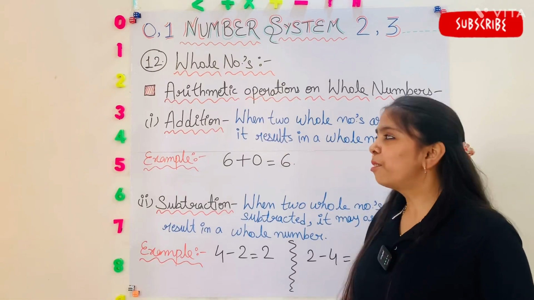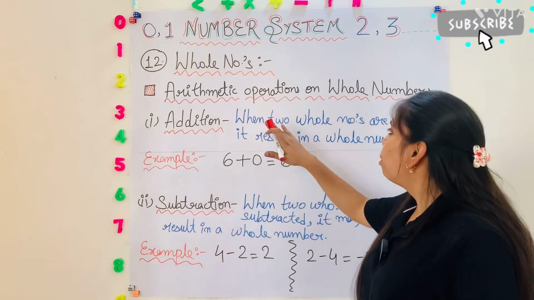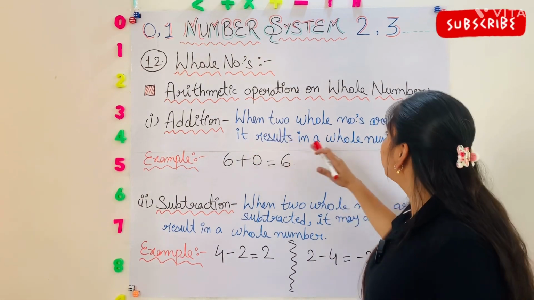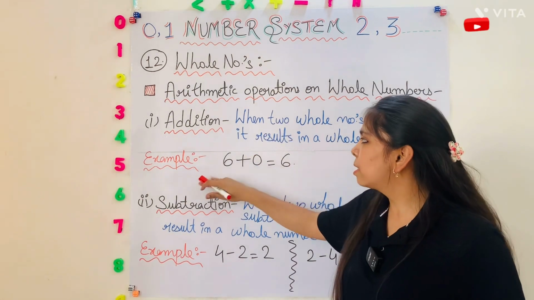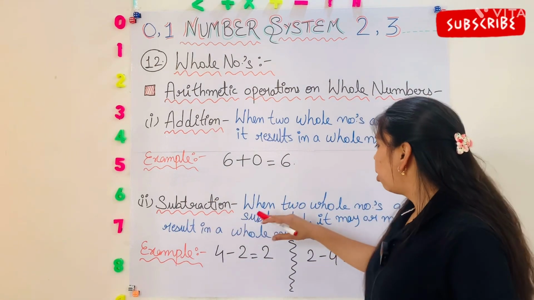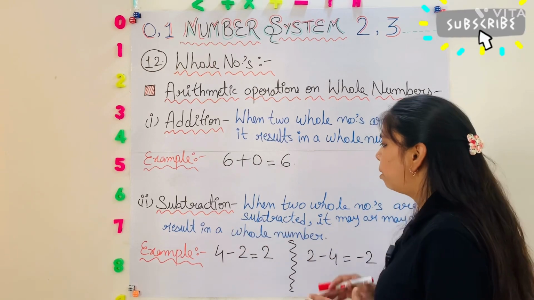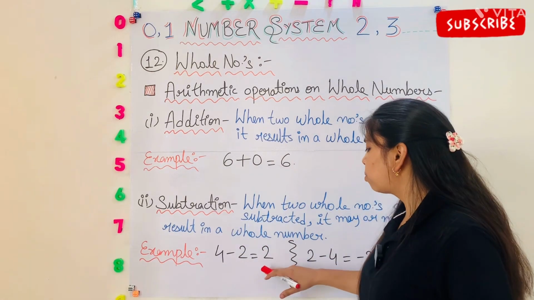Okay. Let's start with the arithmetic operations on whole numbers. First one is addition. When two whole numbers are added, it results in a whole number only. For example, 6 plus 0 is equal to 6. Second one is subtraction. When two whole numbers are subtracted, it may or may not result in a whole number. For example, 4 minus 2 is equal to 2.